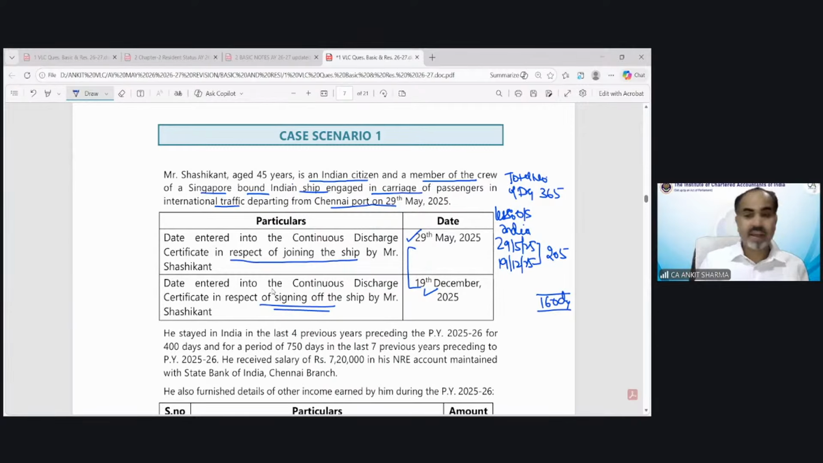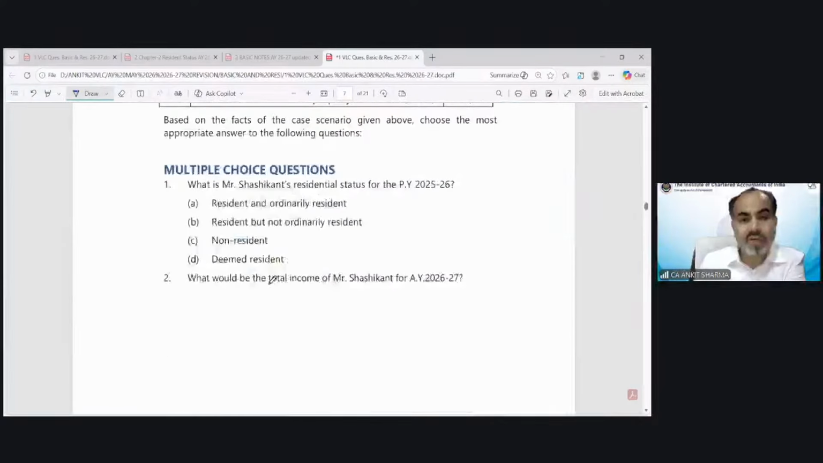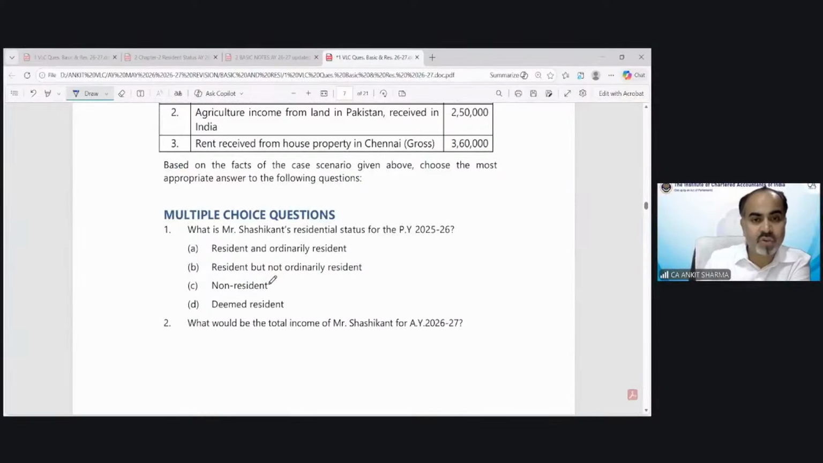So technically he would be a non-resident. In case of a case scenario question, we have to find out what is the requirement of the question. So the first question was, find out Mr. Shashikant's residential status for the previous year 25-26. So the correct answer would be option number C.